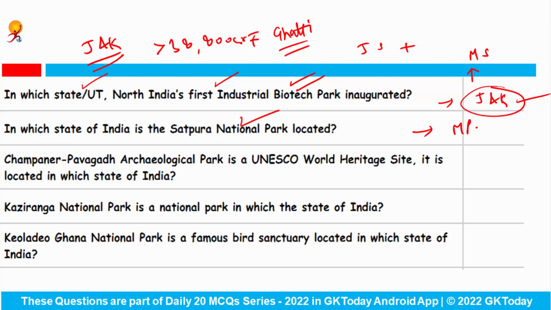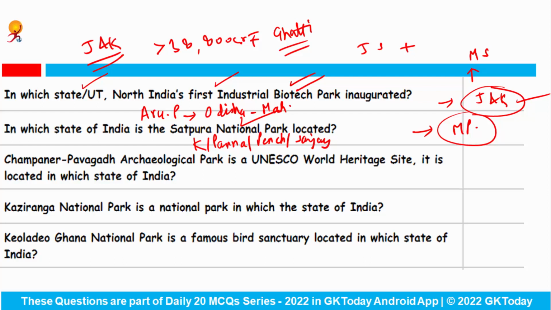And don't forget that Madhya Pradesh has the highest forest cover among all the states. And then Madhya Pradesh was followed by Arunachal Pradesh. And then comes Odisha. And then Maharashtra in terms of the forest cover. Okay. Also Madhya Pradesh has various national parks as well. For example, Kanha National Park. Then there is Panna. After that Pench. And then Sanjay National Park.